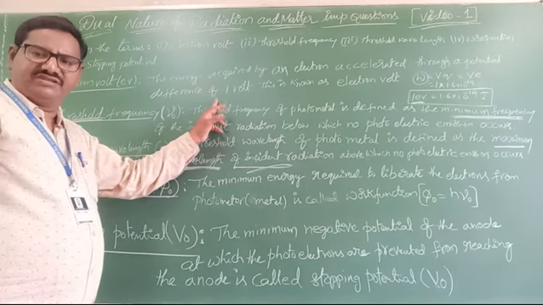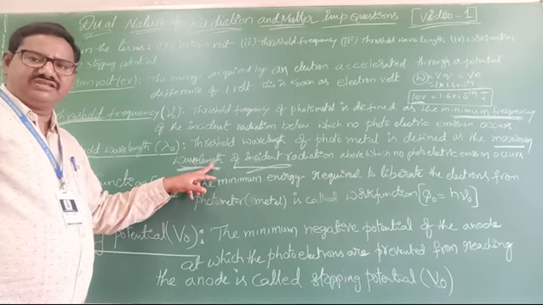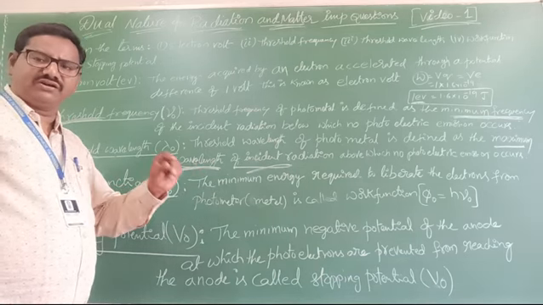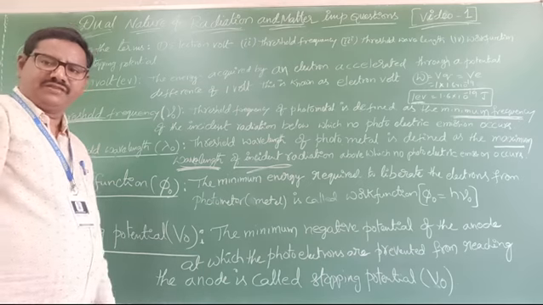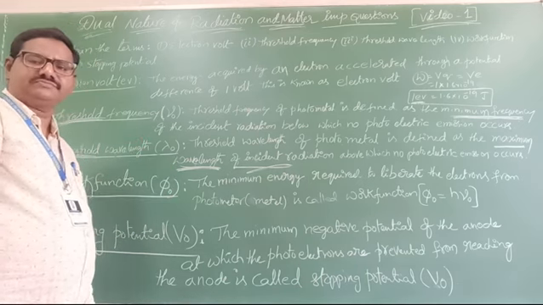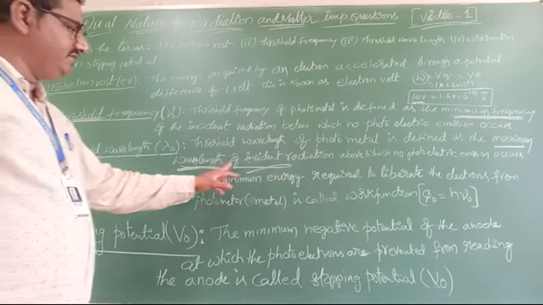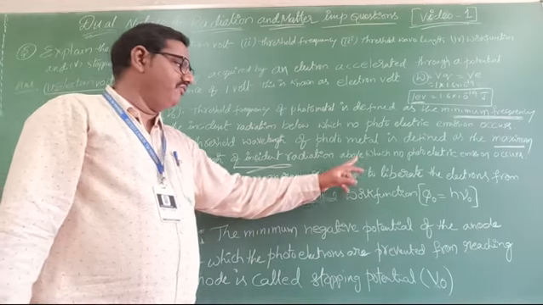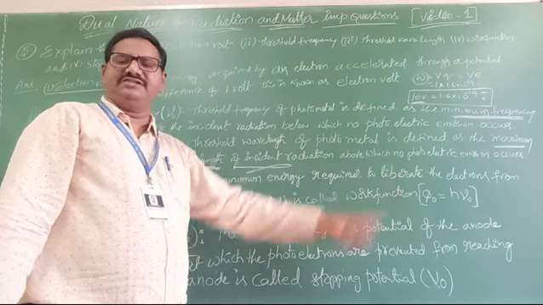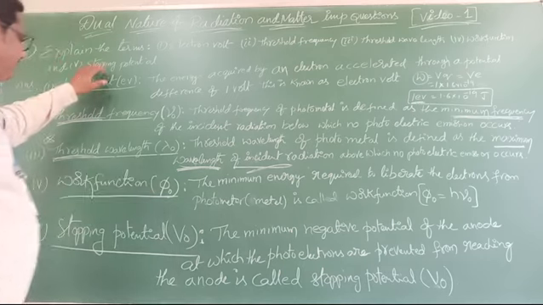For threshold frequency it is the minimum frequency, so here it is the maximum wavelength for which photoelectrons are ejected. Below that, they cannot. Clear? That is the definition: the maximum wavelength of incident radiation above which no photoelectron emission occurs. These three definitions are important.